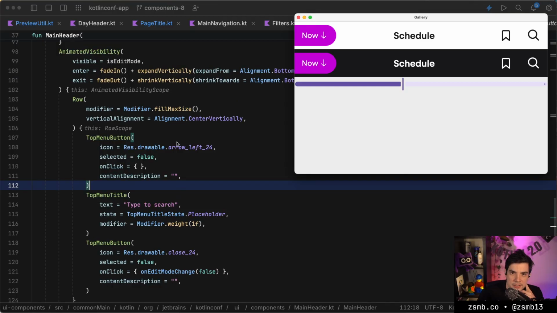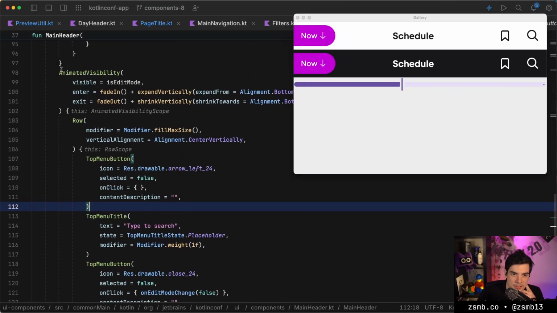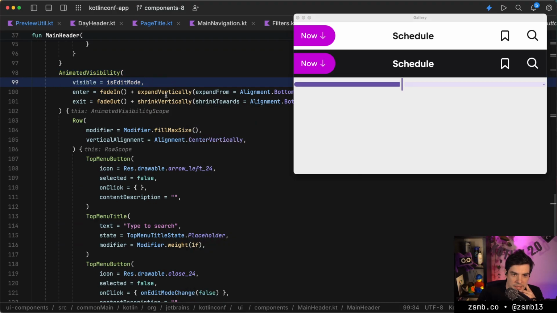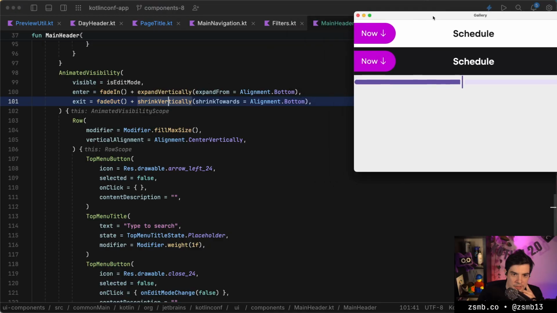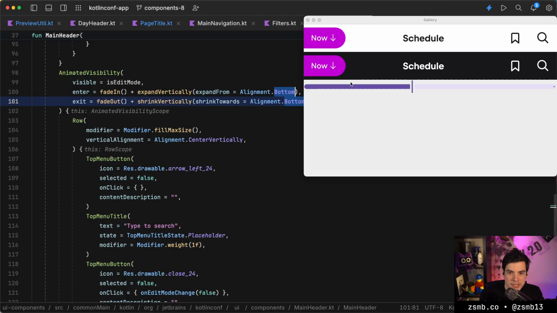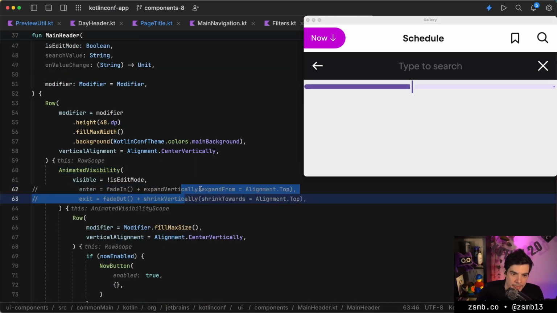but for some reason this visibility shows up when it's in edit mode, fade in, fade out. Why is this no good? Okay, what if we remove this part.